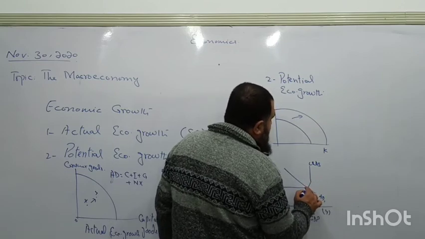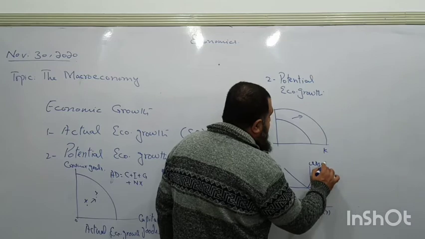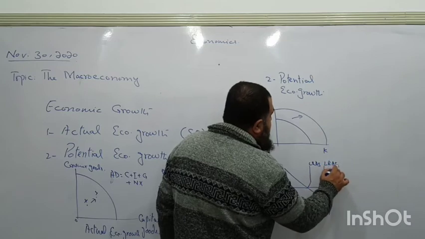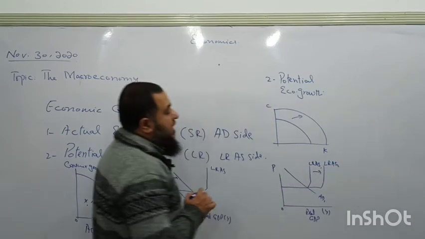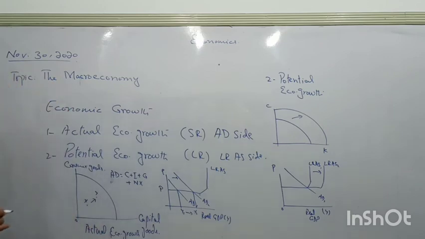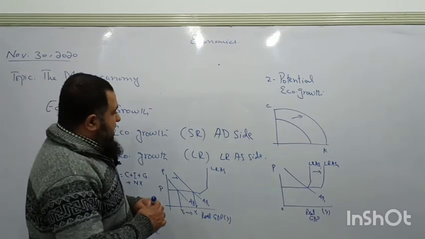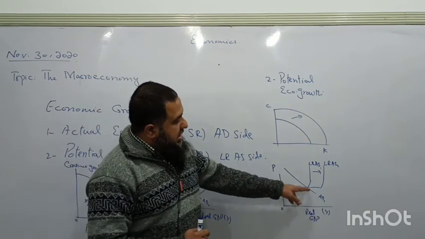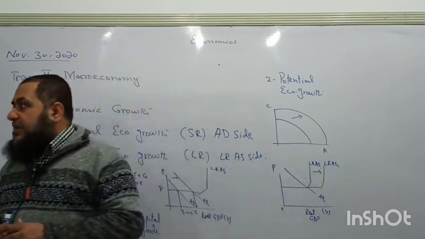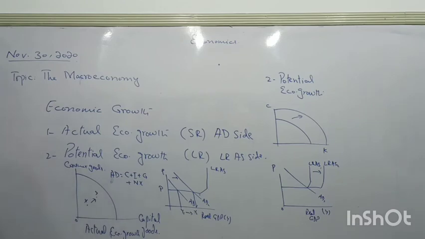So when the long run aggregate supply curve shifts rightward, this is called potential economic growth taking place. I haven't shifted demand in this case, but the productive capacity of the country has increased.